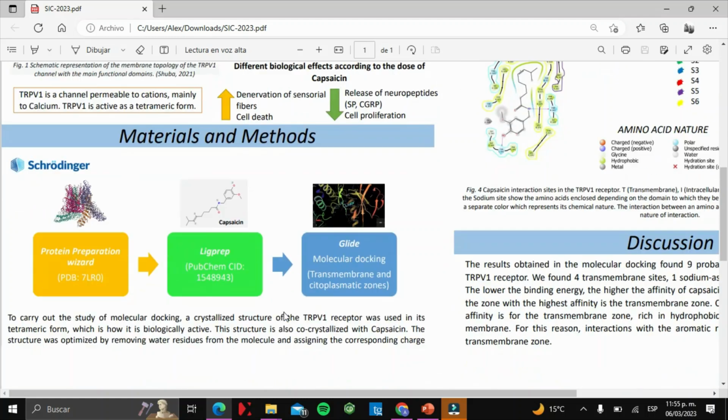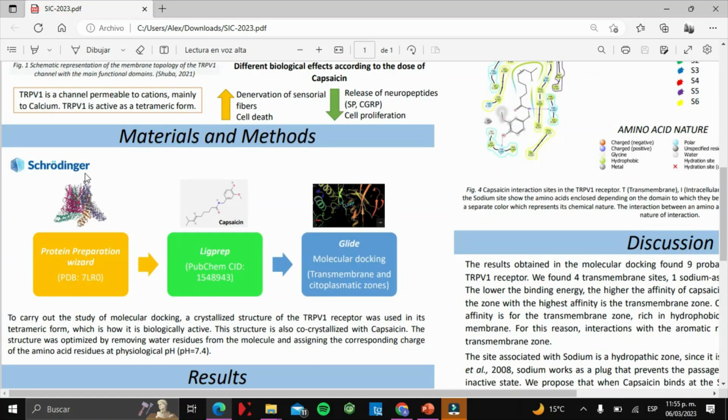The molecular docking was performed in Schrödinger using the following tools: Protein Preparation Wizard, to optimize the protein. The crystallized structure was PDB 7LR0, which corresponds to TRPV1 in tetrameric form. This structure is also co-crystallized with capsaicin.